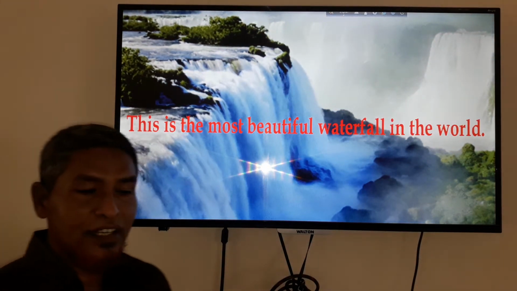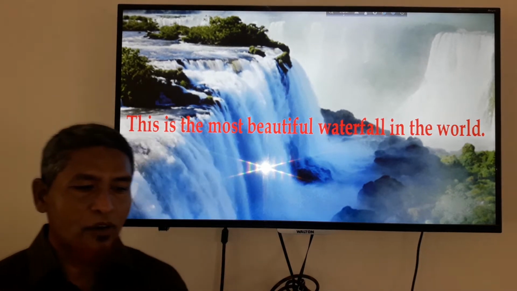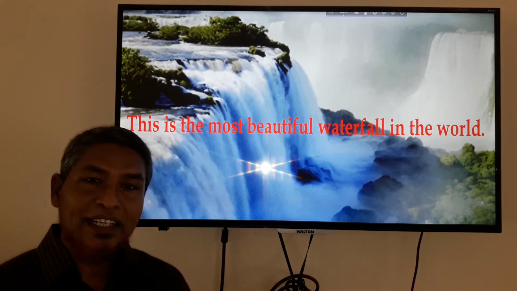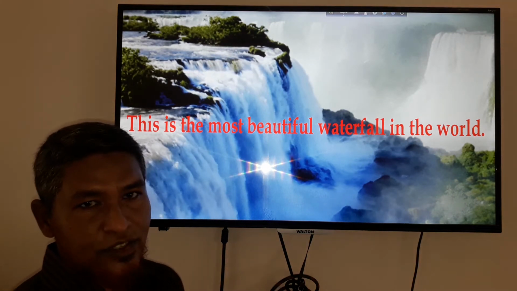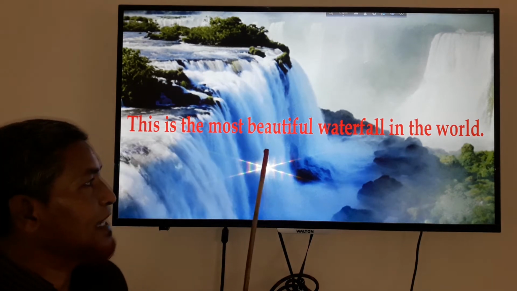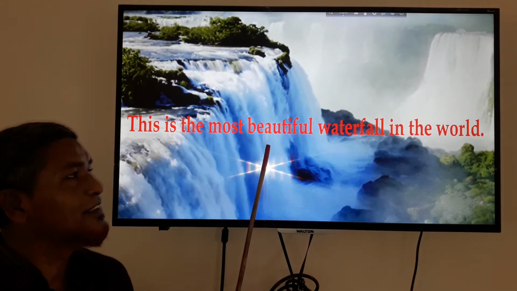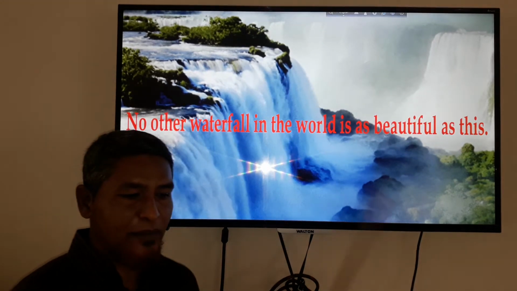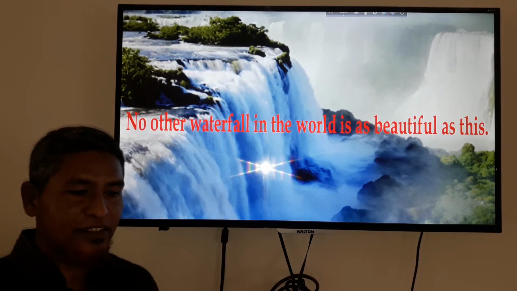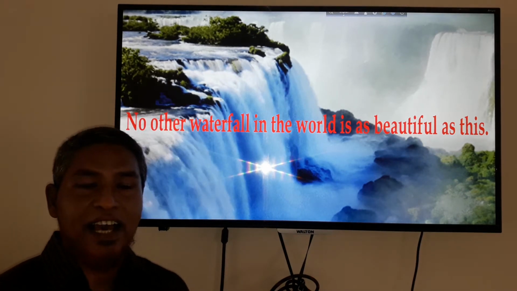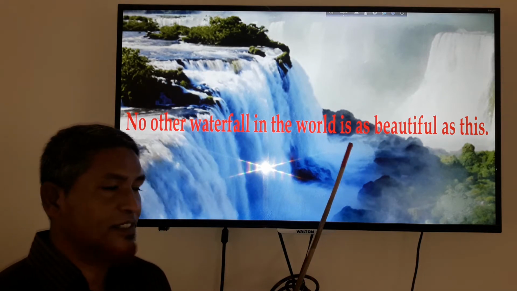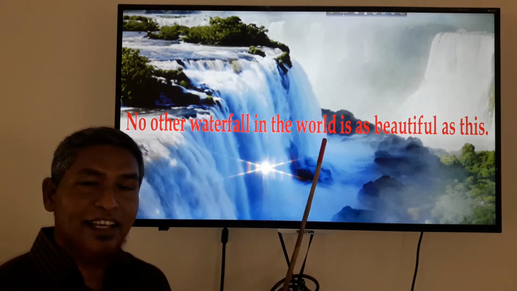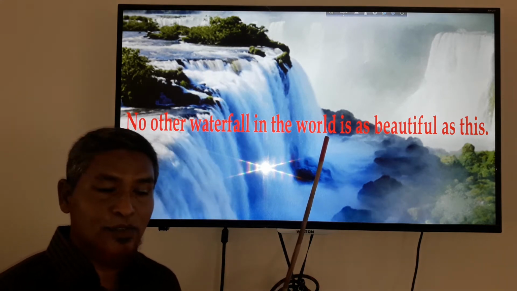Okay, what do you see in the picture? This is the most beautiful waterfall in the world. Okay, what kind of sentence is it? Can you guess what kind of sentence it is? Okay, there is another sentence. No other waterfall in the world is as beautiful as this. Can you guess what the sentence is related to?